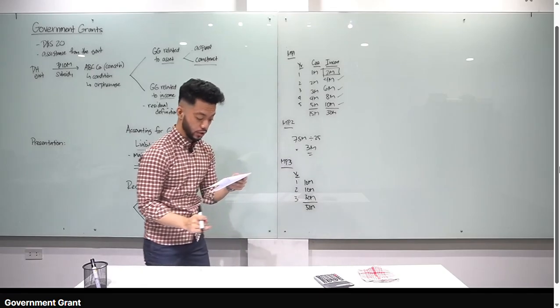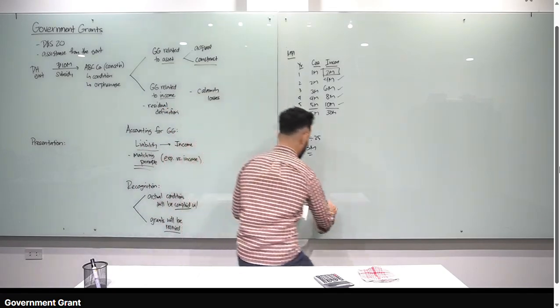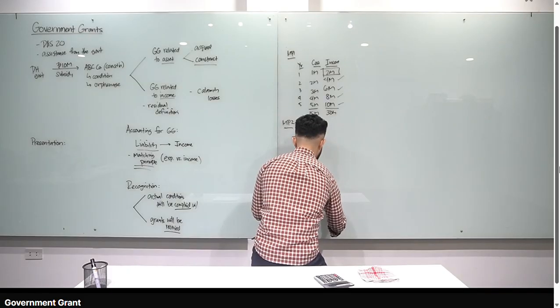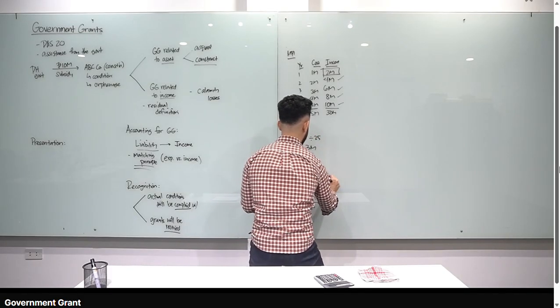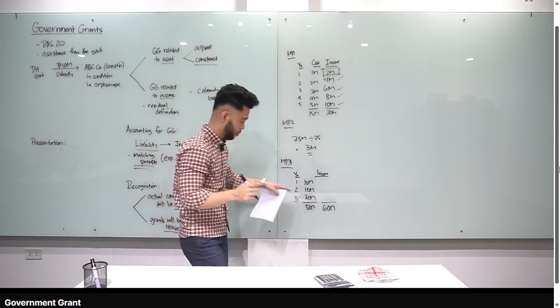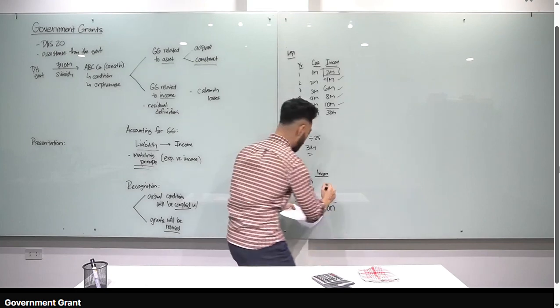The fair value of the land is currently 60 million. Kapag non-cash asset, yung binigay sa atin ng government at fair value yan. So, yung total na income from government grant natin na i-recognize for 3 years is 60 million. Okay, so how much yung income natin per year? First year lang yung tanong. 10 divided by 50 times 60 million. Okay, that is 12 million.